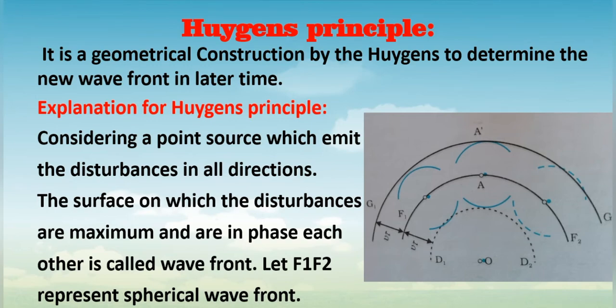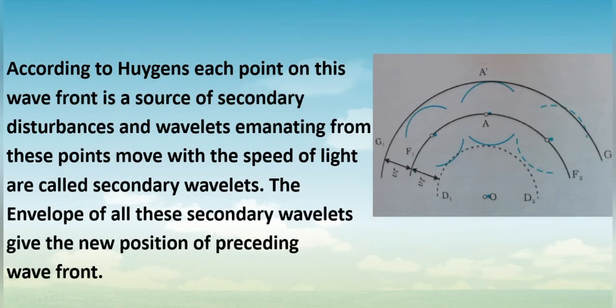This wavefront F1, F2 should travel some distance. So after some time t, that wavefront will occupy a new position. That is what you can see, another wavefront, G1, G2, which is actually the new position of the previous wavefront F1, F2. As time t elapses, F1, F2 will reach the position G1, G2.